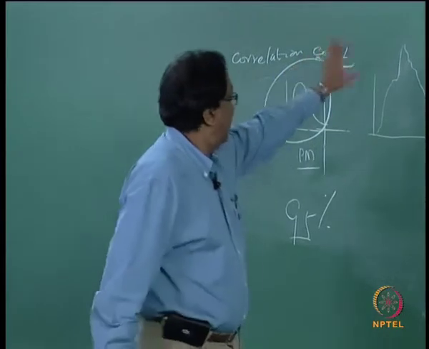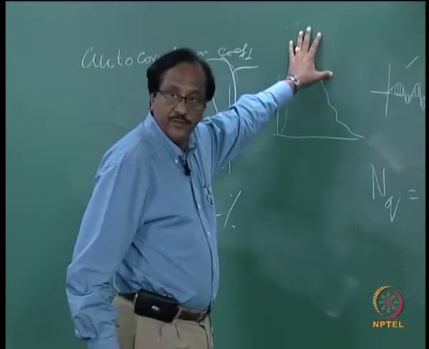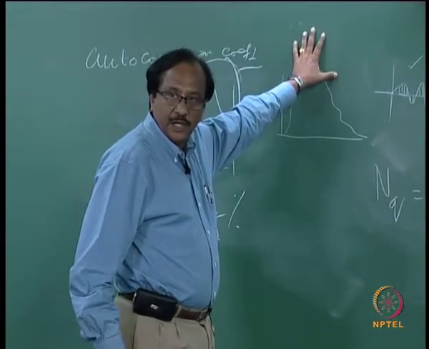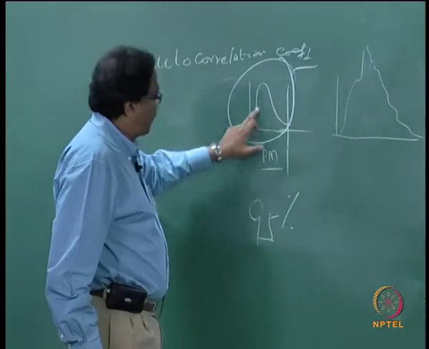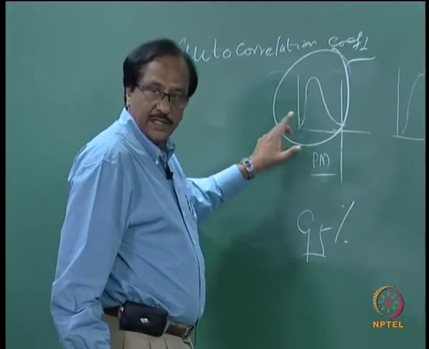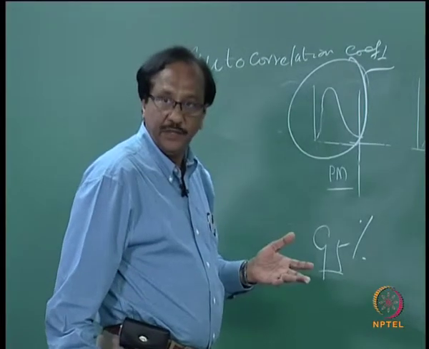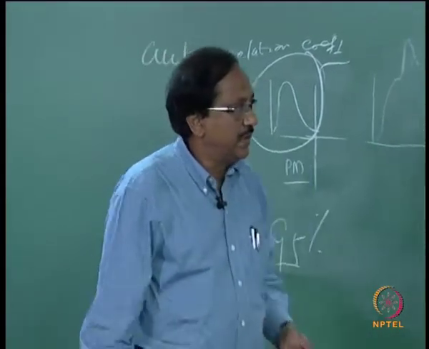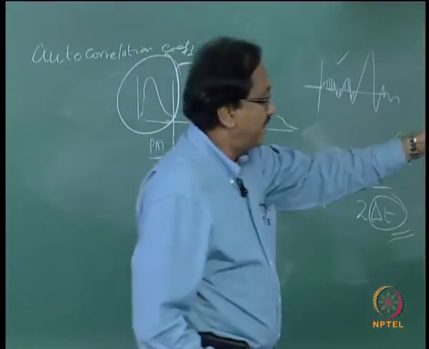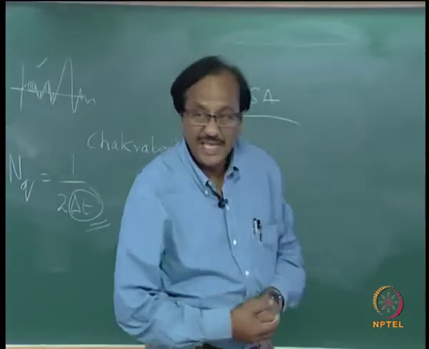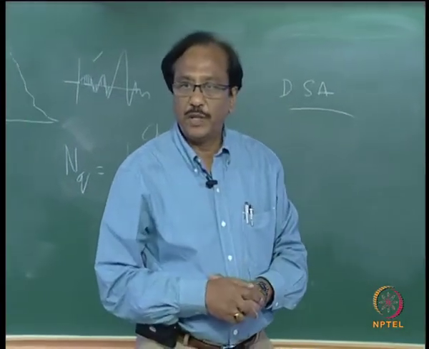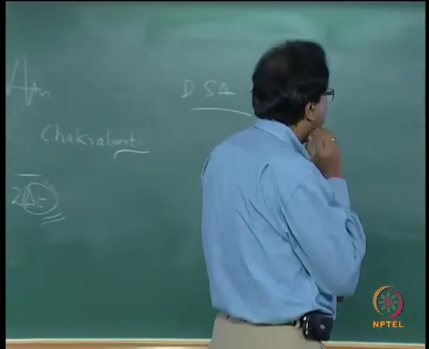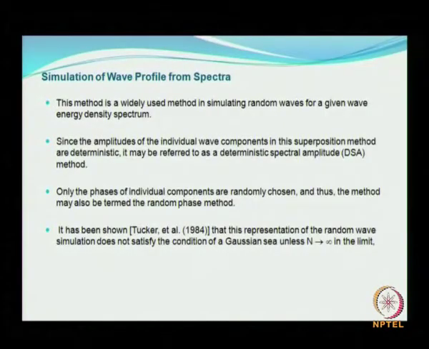So, look, just now I had this expression here few minutes back. How do you get, at this particular frequency, the amplitude as a function of spectral density? This is quite straightforward, and that is the reason why it is called a deterministic spectral amplitude model. Only the phases of the individual components are randomly chosen, and thus the method may also be termed the random phase method.